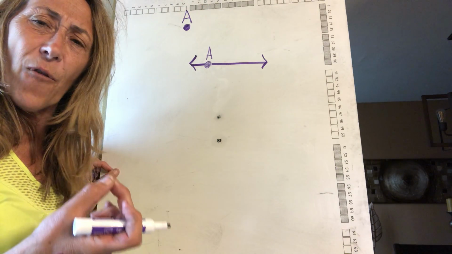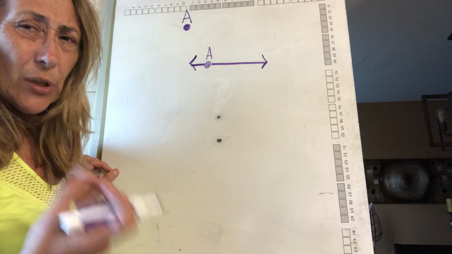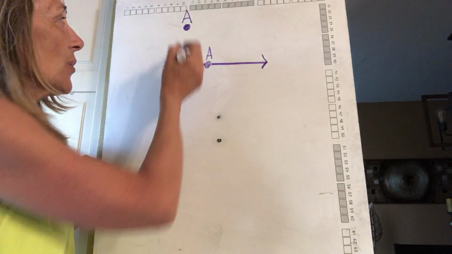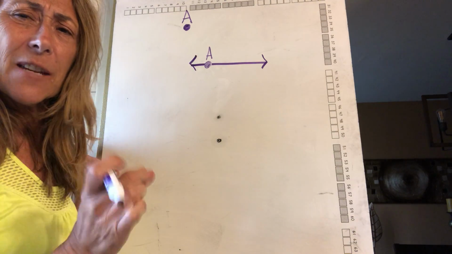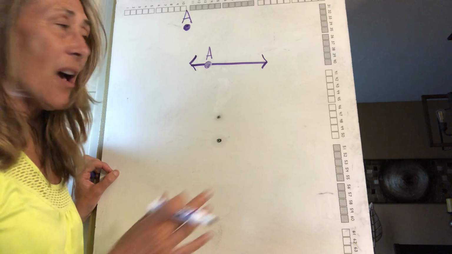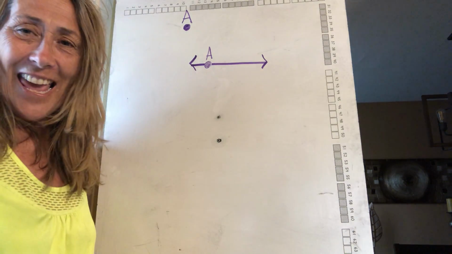Remember, for geometry, we're using capitals. When it was algebra, it was lowercase. So you need to clarify. So it's a capital A. That is a specific spot. So this is the specific spot A on my line. So I could give that line a name, line A.